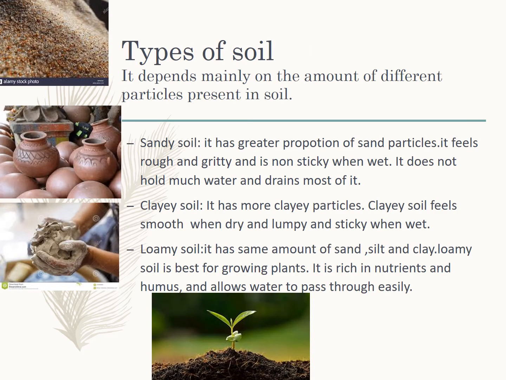Now coming to types of soil. There are mainly three types of soil, depending upon the amount of different soil particles present in them. It depends on which soil particles are present in the soil, which type of soil it is. So there are three types: sandy soil, clay soil and loamy soil. Sandy soil will have more sand particles, a greater proportion of sand particles. It feels rough and gritty.